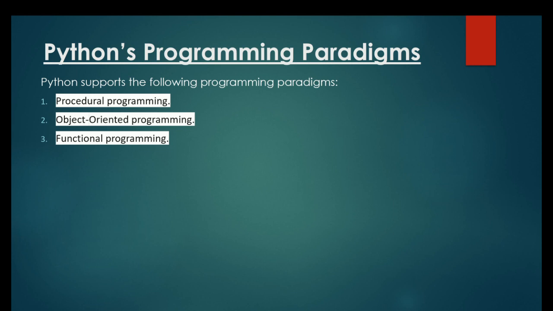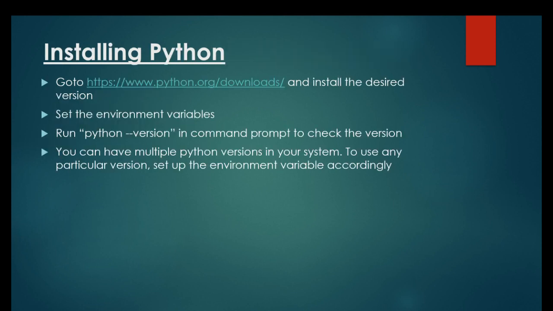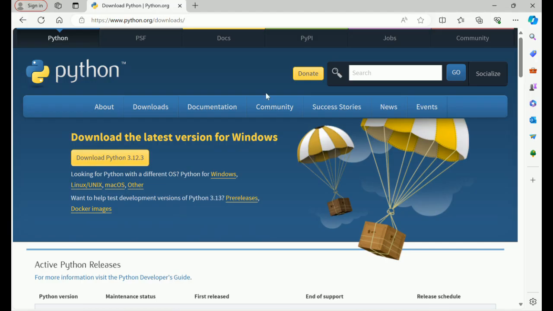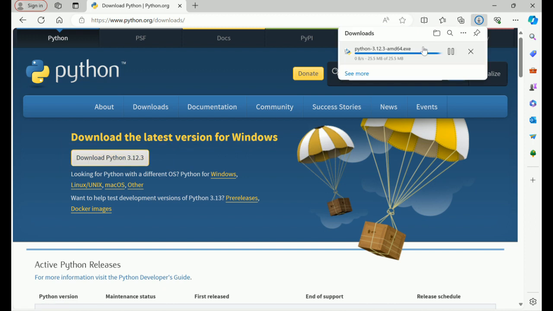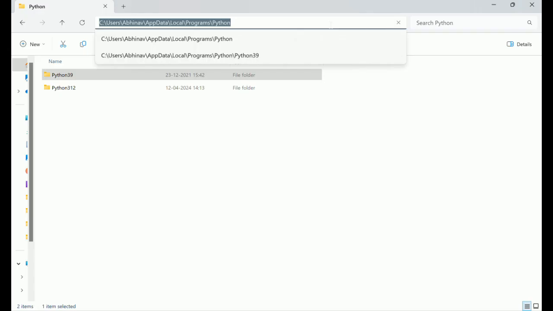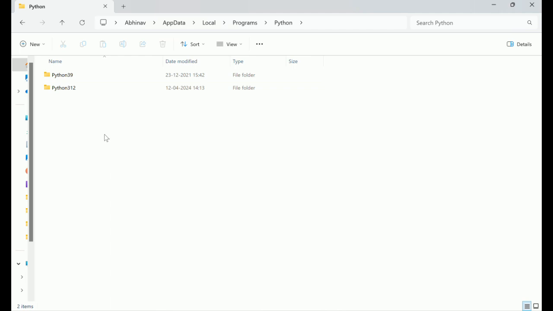So first thing we will look at is installing Python on our local system. In order to install Python, we can visit the python.org website, where we can download the latest version. They show the download link for the latest Python version on their home page. Once you click it, it will download the Python executable. Python executables are downloaded under AppData, then in the Local folder under Programs. I have two Pythons downloaded in my system, the first one is 3.9 and the second one is 3.1.